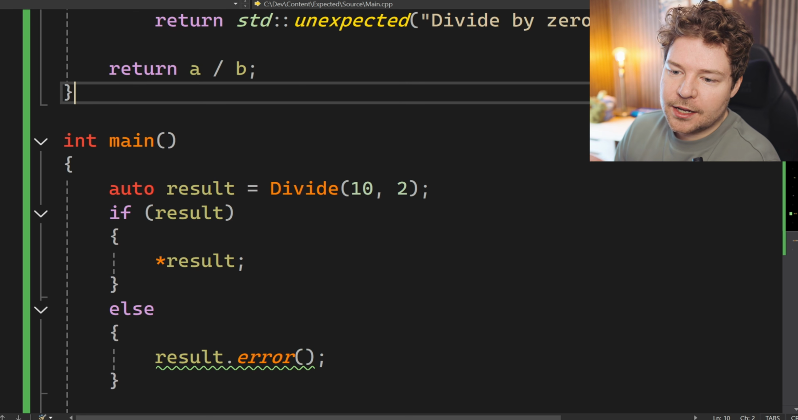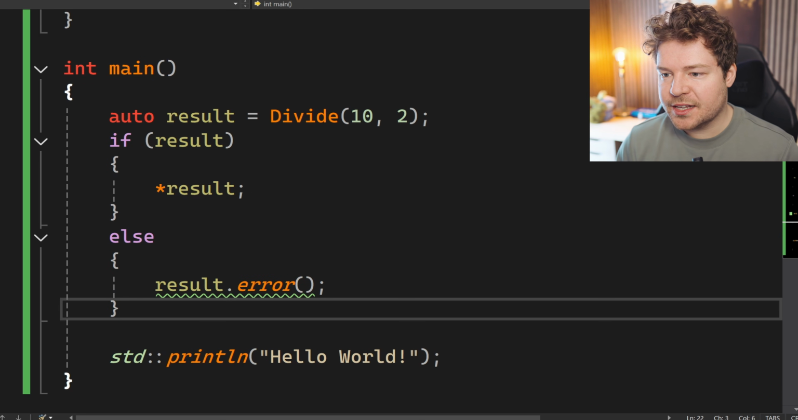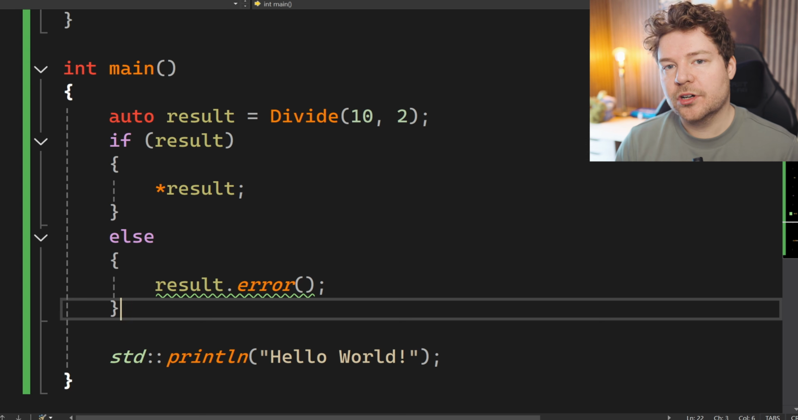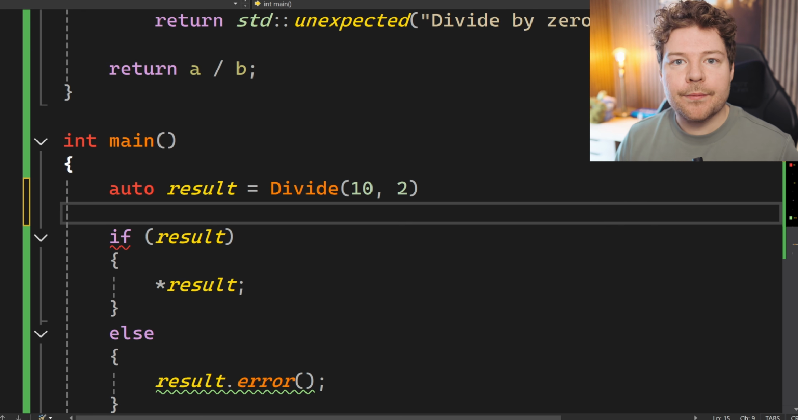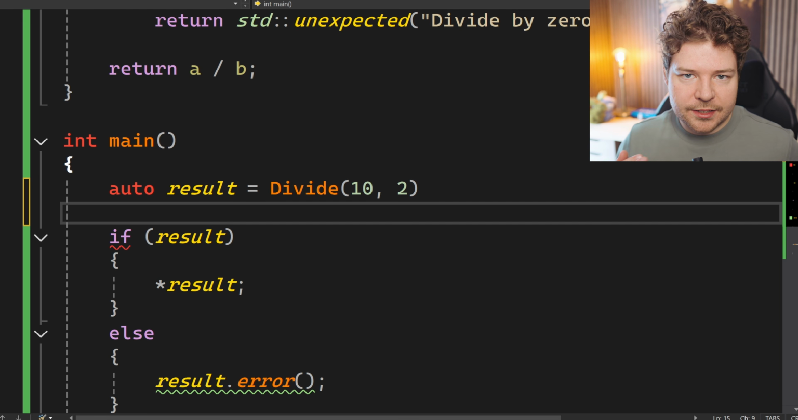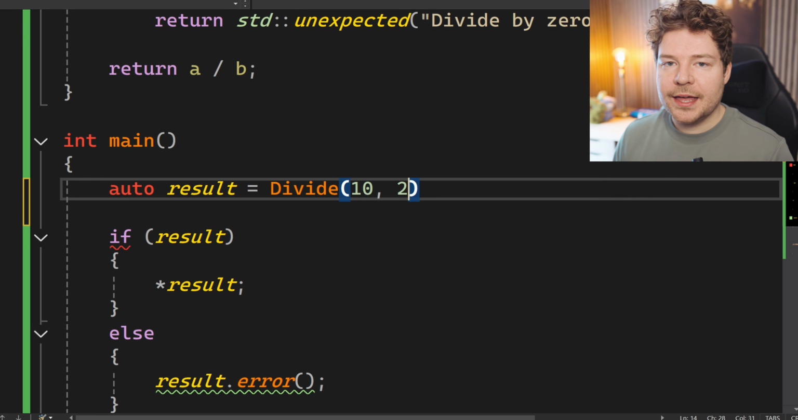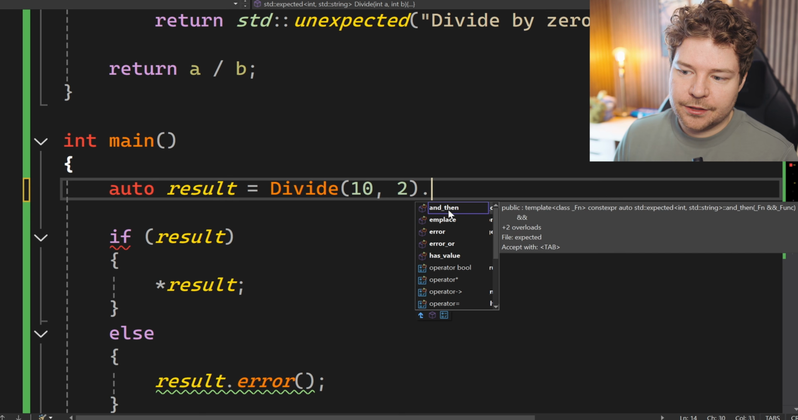Okay, so the expected class goes a little bit deeper than this, but I think this simple use case is probably going to be something that most of you will use most of the time. If we have a look at some of the more advanced functions in there, the most interesting things that you can actually do with this is chain multiple expected functions together. So if we wanted to divide 10 by 2, and then depending on the result, potentially do another division or run something else, then once we do this, we can actually use this and then function.